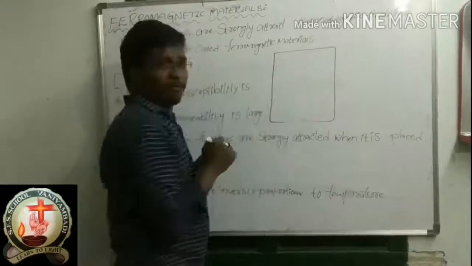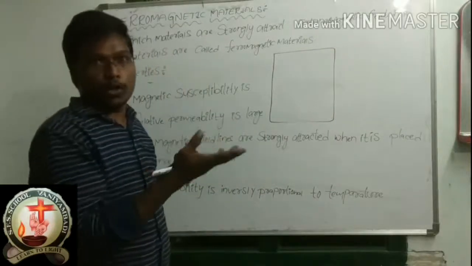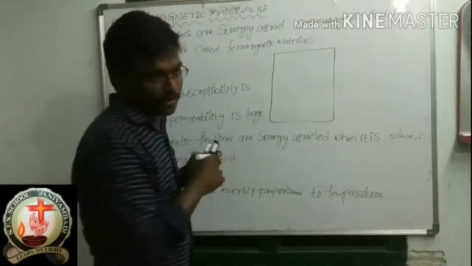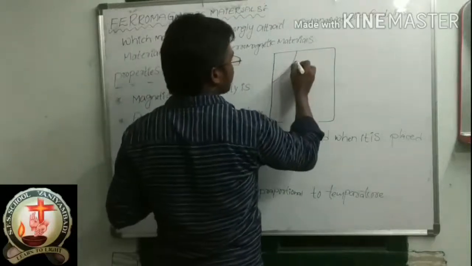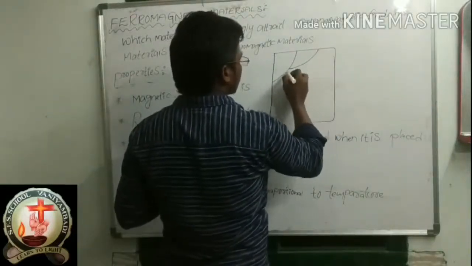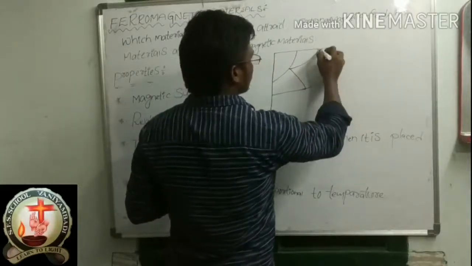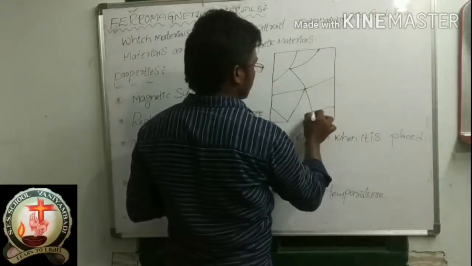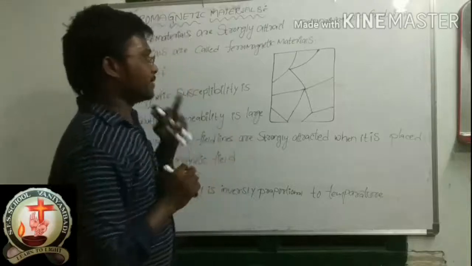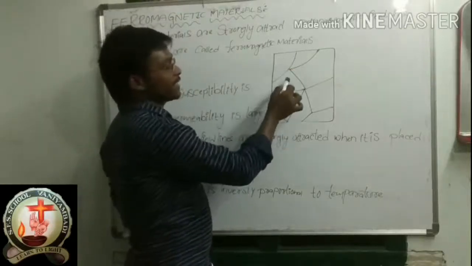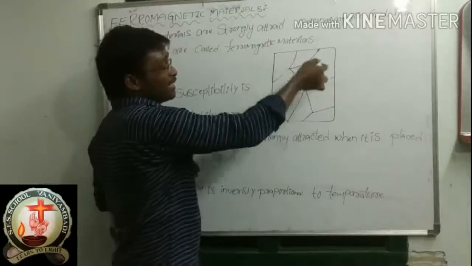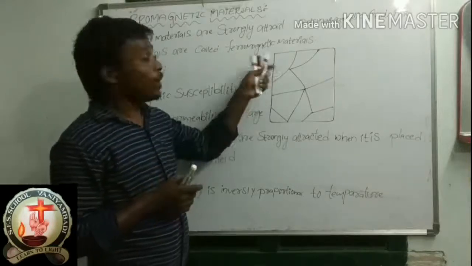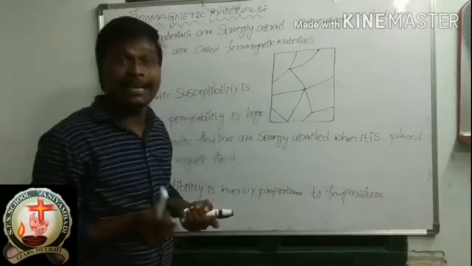This is the ferromagnetic material. As I told you already, ferromagnetic material is made up of small regions. These are the small regions. This is one region, this is another region, and this is another region, like that. So ferromagnetic material is made up of small regions, and that small region is nothing but a domain.